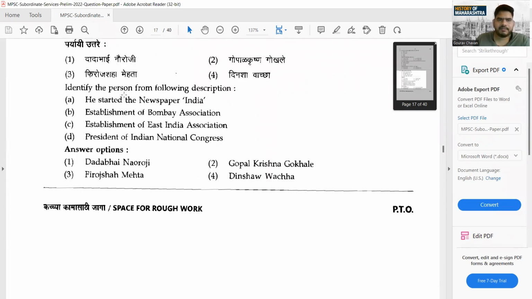Going towards the next one, identify the person from the following description. He started the newspaper India. See guys, again what they are saying, he started the newspaper called India. He established Bombay Association. Again, Bombay Association is mentioned, so this is cut, this is also cut. You have these two options now. He established East India Association. The name must have come to you, if you just see this particular line, East India Association, the name should be clearly visible to you. What is the answer? Dadabhai Naoroji. You can see four questions from the part of social reformers, straightforward questions. We have seen this particular thing. Okay, next.